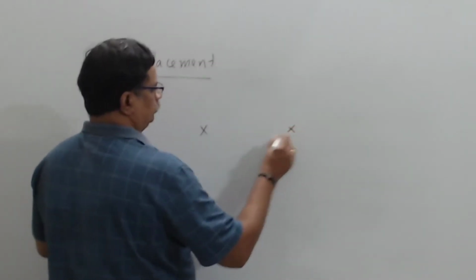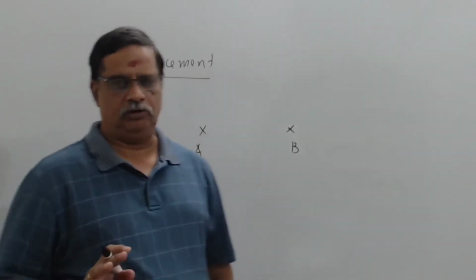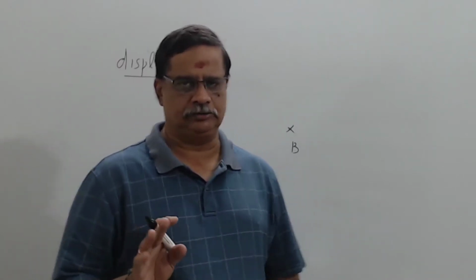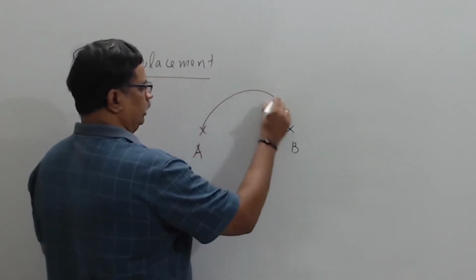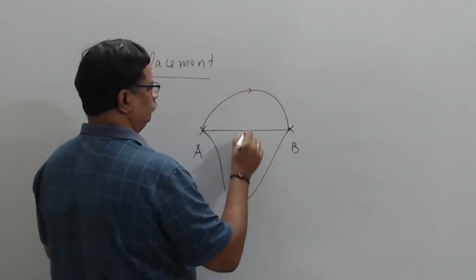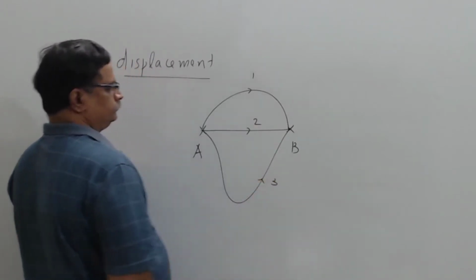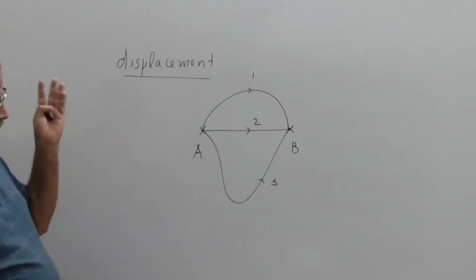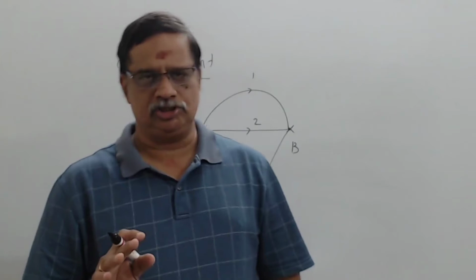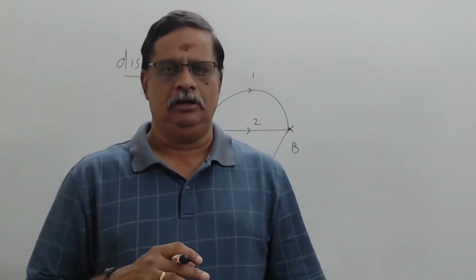So there are 2 points A and B, and a body is now going from A to B. First of all, displacement is change of position. So basically displacement means change of position, nothing else. So this body can go from A to B along a path like this, along another path like this, or even along a straight line path like this one. Let us call this 1, this 2, and this path 3. So in all these 3 paths, whatever path the body follows from A to B, finally he will reach B after starting from A, even though the paths, the distances traveled by the body may be different.